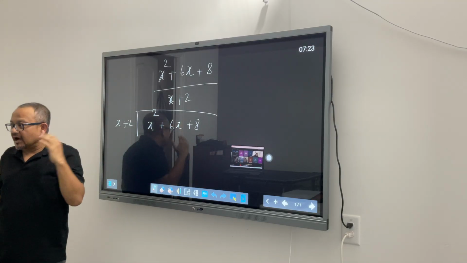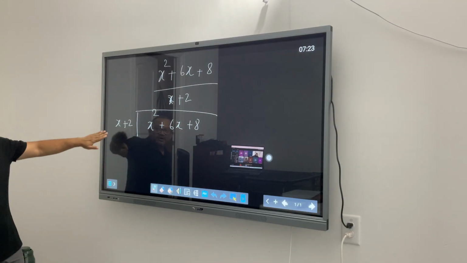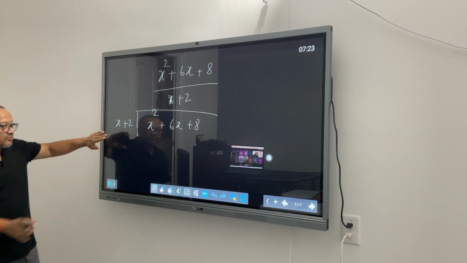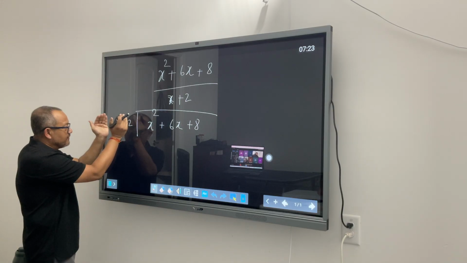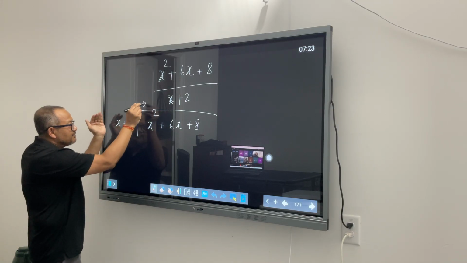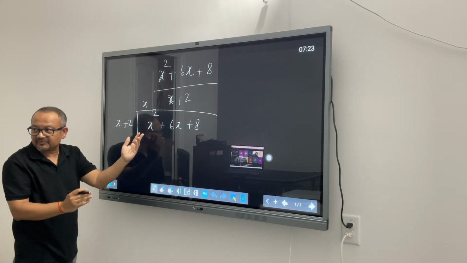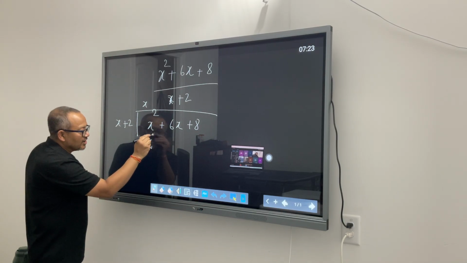First you try with the maximum power of x and try knocking it off. You multiply x plus 2 with x, which gives x squared plus 2x. That knocks off x squared.